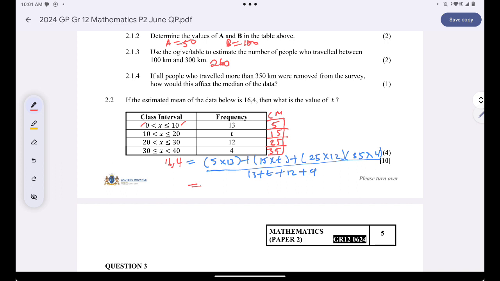I'll get 505 plus 15t. This is 16.4. And then here at the bottom, 13 plus 12 is 25 plus 4. That's 29 plus t.